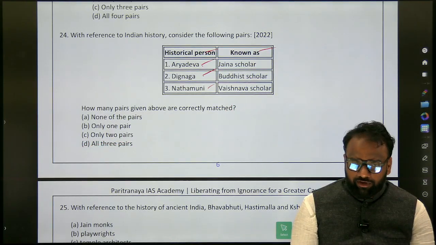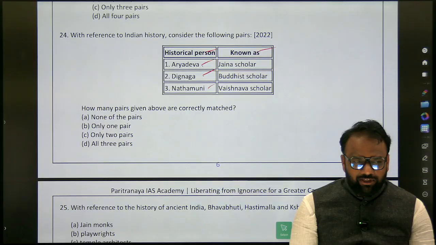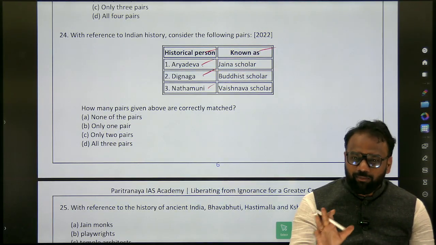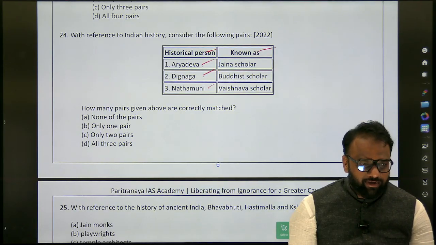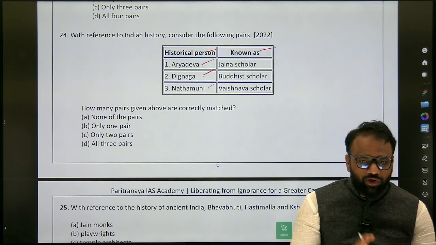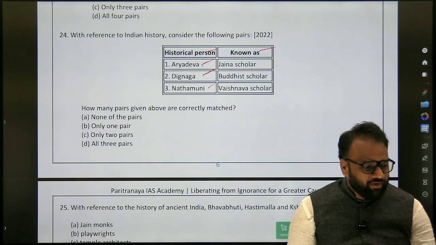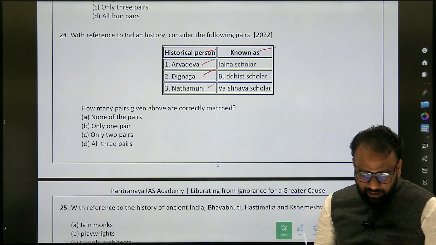Will become perfect. So probably tomorrow we will be having a test on these 24 questions itself. Means I am not going to give these questions as a test. Based on these questions, there will be a test. Okay, there will be a test. Apart from that, you can also prepare other subjects as well. But at least you have to devote some time to the things that we have discussed in today's class. Okay. So we'll break today here itself.